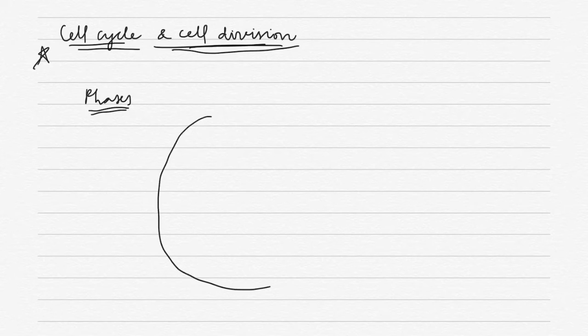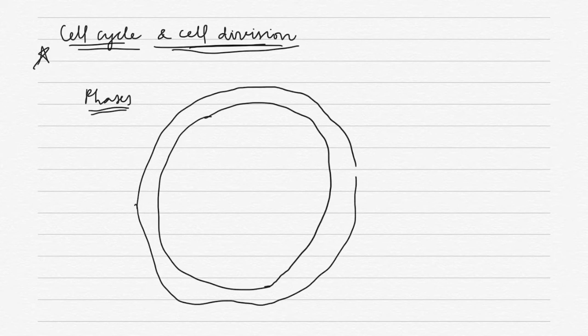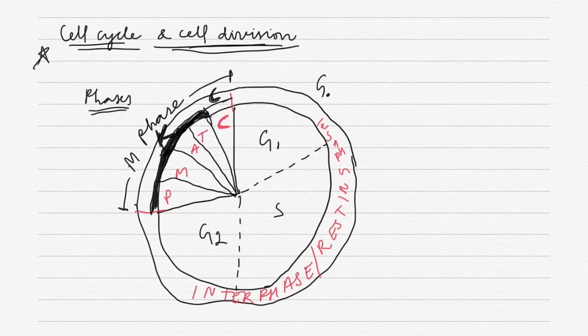So this is a diagrammatic view of the cell cycle, and I mean this is badly drawn, but excuse this. Here we have to understand that the cell cycle has phases, and the phases are actually divided into two phases. One is interphase, and the second is M phase.